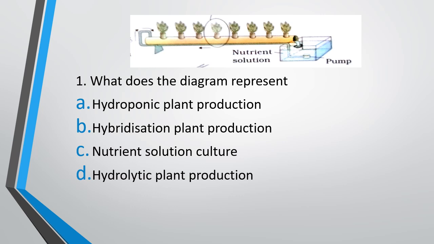What does the diagram represent? Option A, hydroponic plant production. Option B, hybridization plant production. Option C, nutrient solution culture. Or option D, hydrolytic plant production. This is the diagram of NCERT. The correct answer is option A, that is hydroponic plant production.